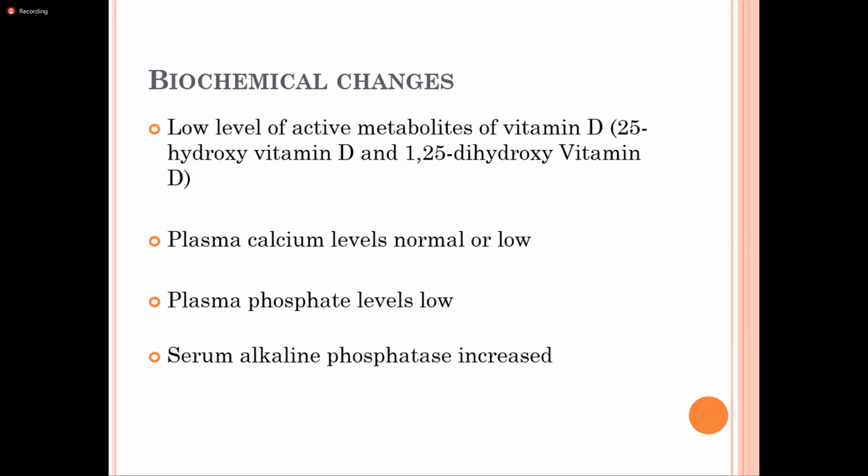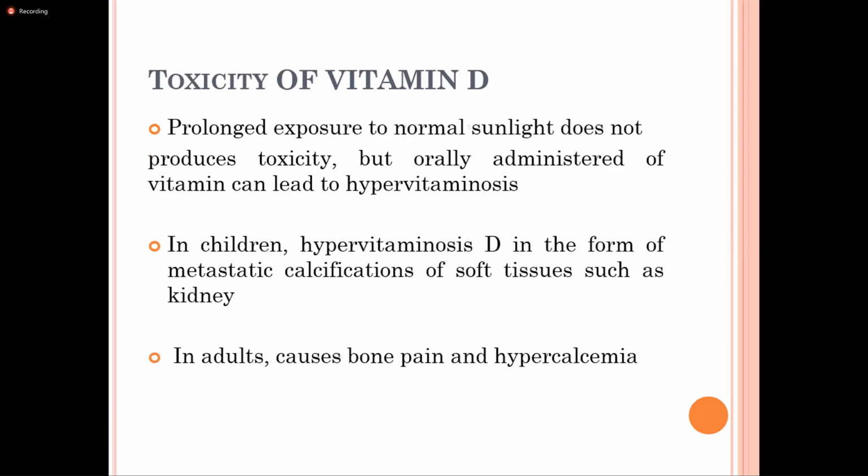Phosphate level is low, and the serum alkaline phosphatase is increased because there is a compensatory increase in the osteoblastic activity, but the newly formed bone is unmineralized, leading to increased serum alkaline phosphatase.